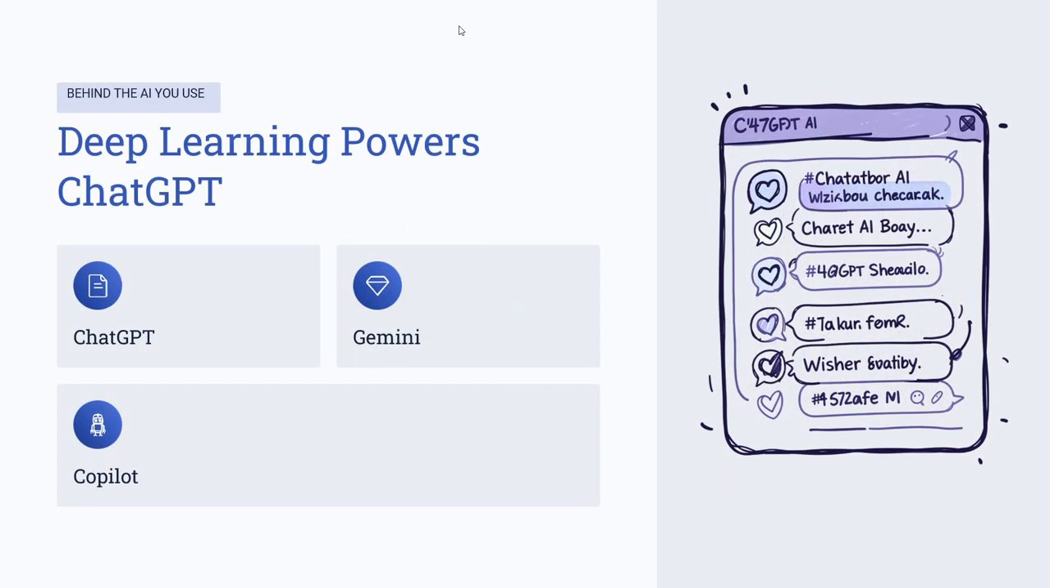One of the most exciting applications of deep learning is generative AI. Tools like ChatGPT, Google Gemini, GitHub Copilot all use deep learning models. These models learn from enormous amounts of data and can generate text, answer questions, write code, and assist with creative tasks. Without deep learning, modern AI assistants would not exist.